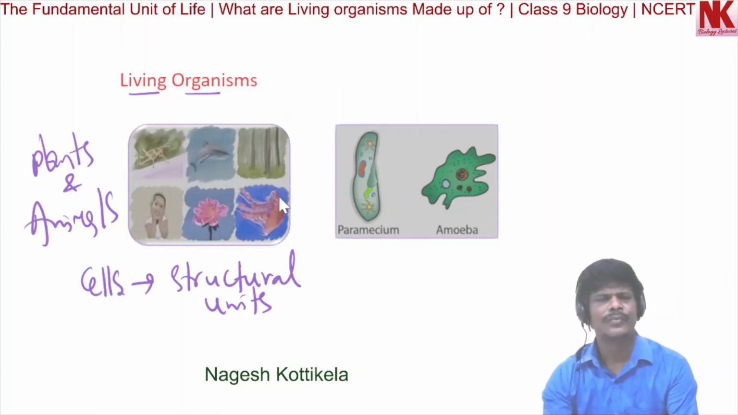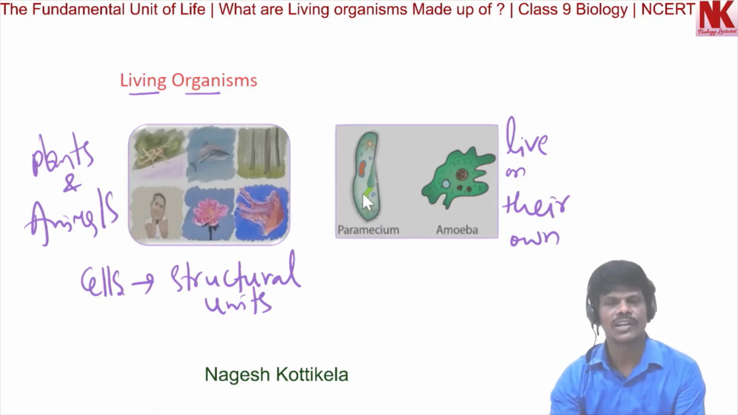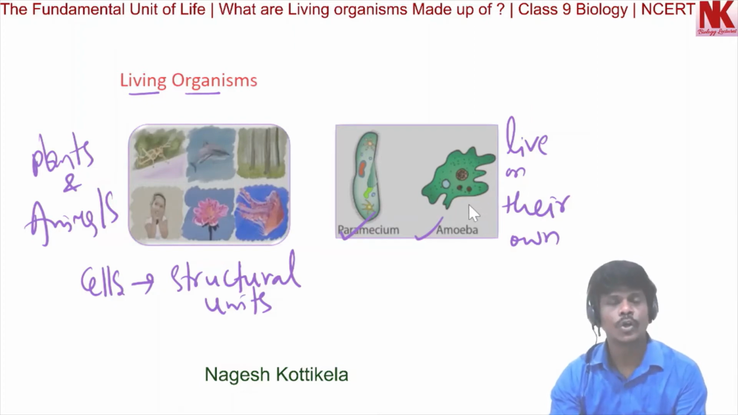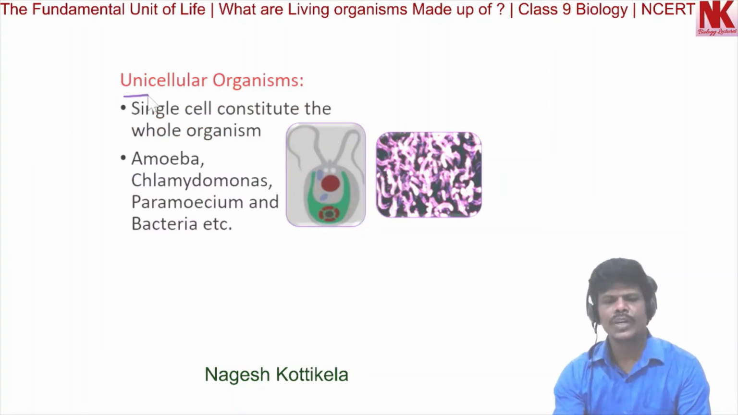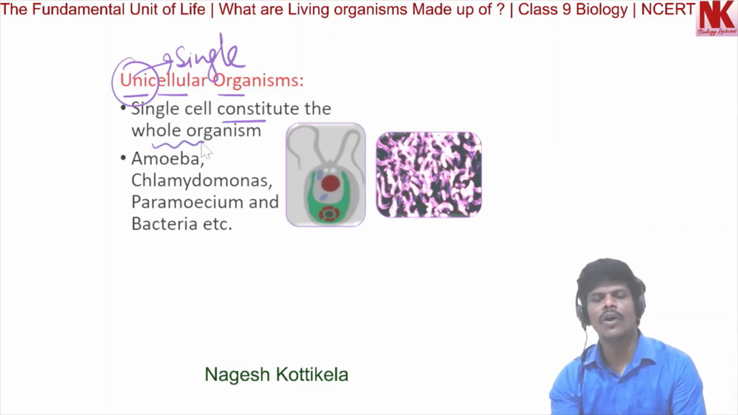We also find certain single cells which live on their own. These are unicellular organisms. Here, Paramecium and amoeba live on their own. So, we find numerous varieties of organisms in nature, and they are made up of cells. Now, unicellular organisms. Uni means single. Here, a single cell constitutes the whole organism.